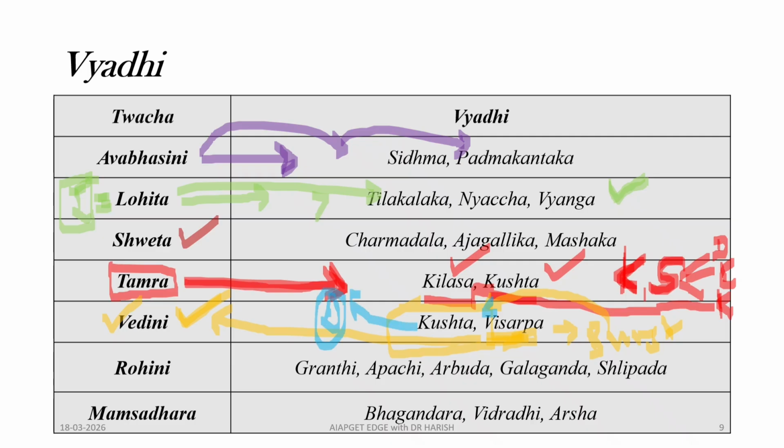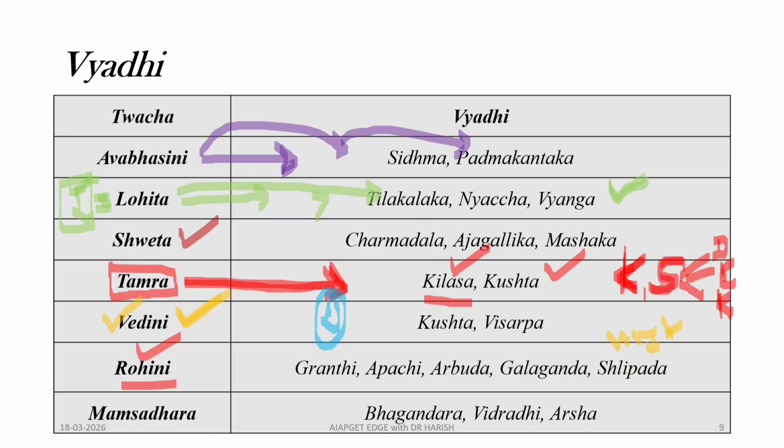Okay, a scab is formed. That's why the Vedini gives a seat for two diseases, that is Visarpa, and when this Visarpa bursts, it forms the scab. In Ayurveda, the scab is called Kushta. So this is a trick to remember the diseases of the Vedini. Okay, next is Rohini.